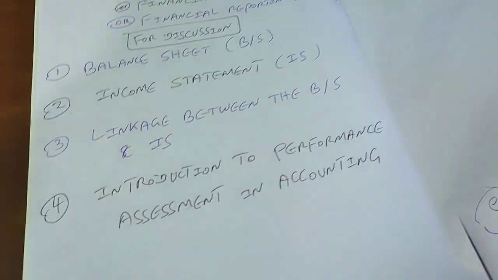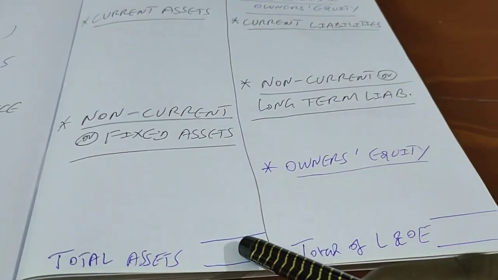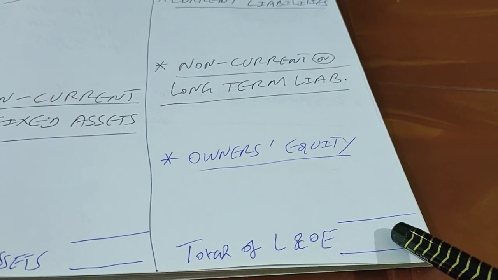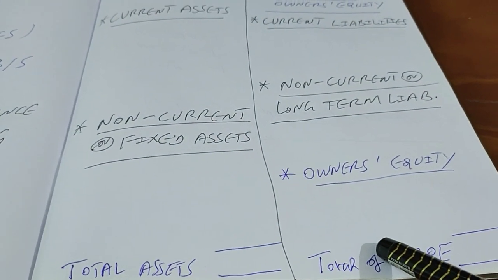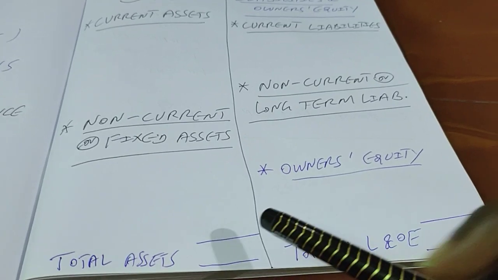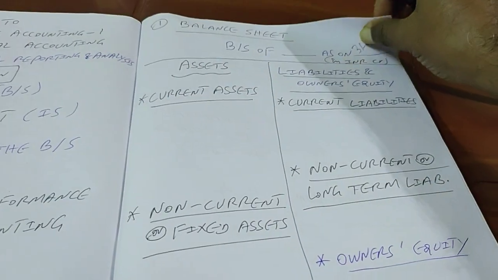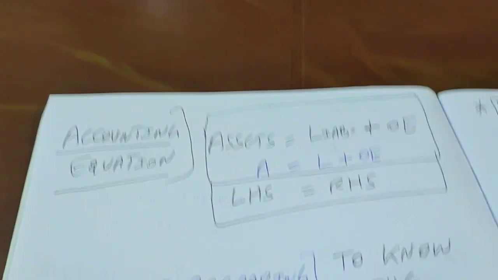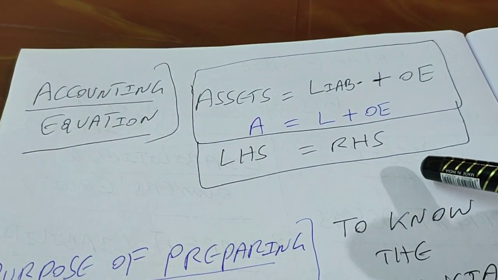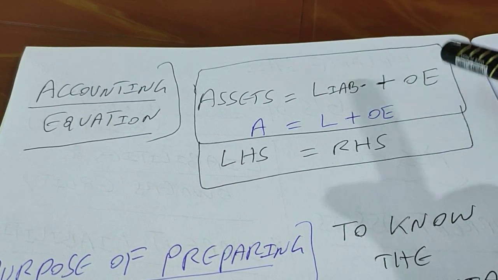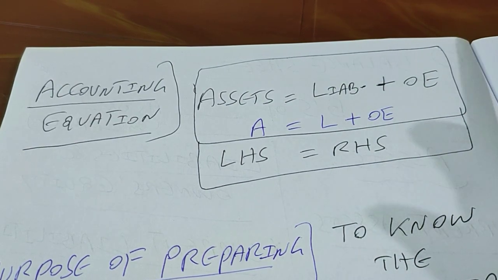Why do you call it a balance sheet? We call it a balance sheet because the total of the left hand side should always be equal to the total of the right hand side. Why is it? Because of the accounting equation. It is called a balance sheet because the total of one side is always equal to the total of the other side, unless the accountant has made an error. From this minute onwards, whatever we talk about in accounting, we are going to relate with the accounting equation. So you should have this in your mind: assets are equal to liabilities plus owner's equity.